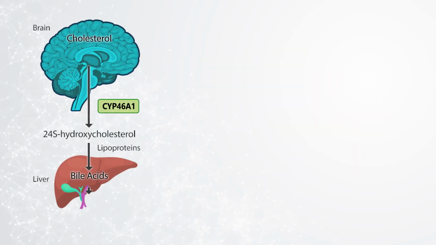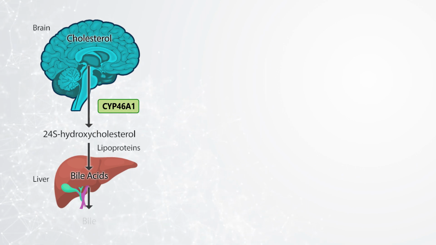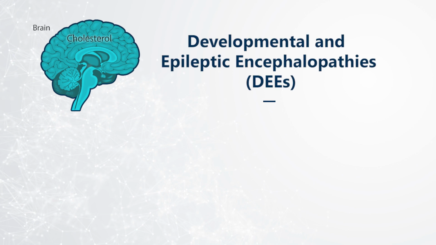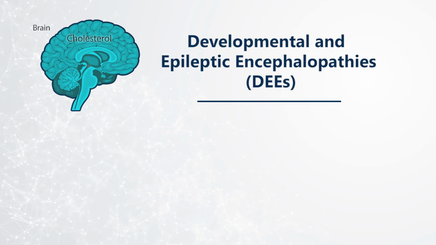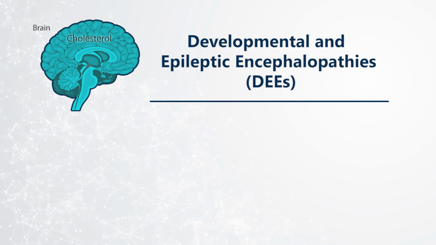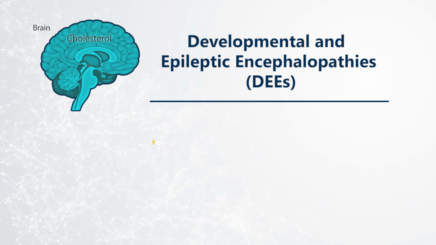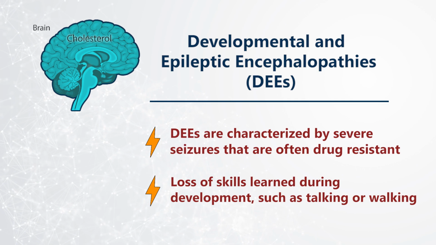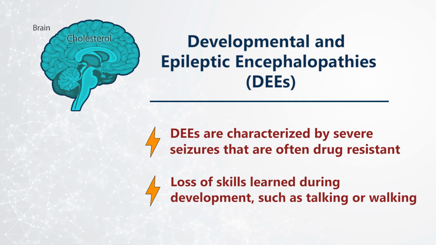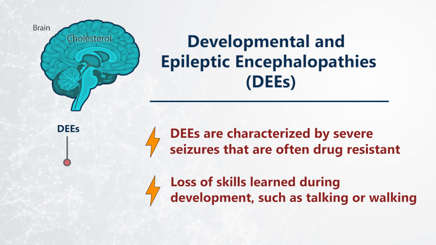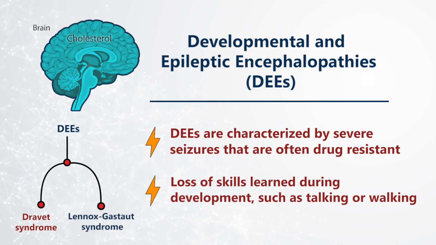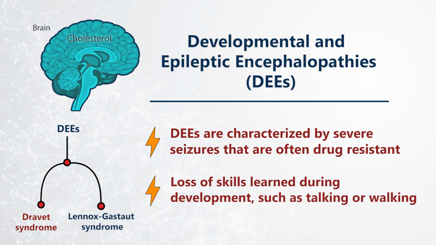Studies have begun to examine the impact of blocking brain cholesterol catabolism as a therapeutic target for patients with developmental and epileptic encephalopathies, or DEEs. DEEs are characterized by severe seizures that are often drug-resistant. These patients also have encephalopathy, which can indicate significant developmental delays and loss of skills learned during development, such as talking or walking. Examples of DEEs include Dravet syndrome and Lennox-Gastaut syndrome.